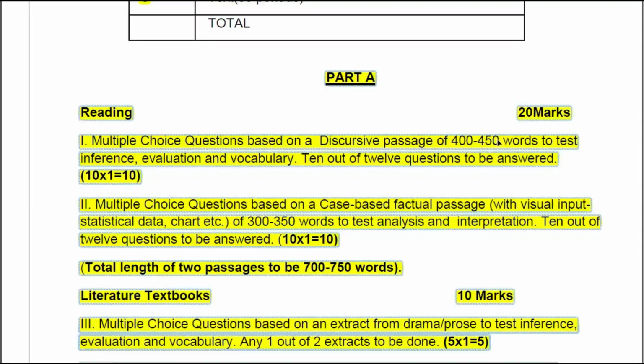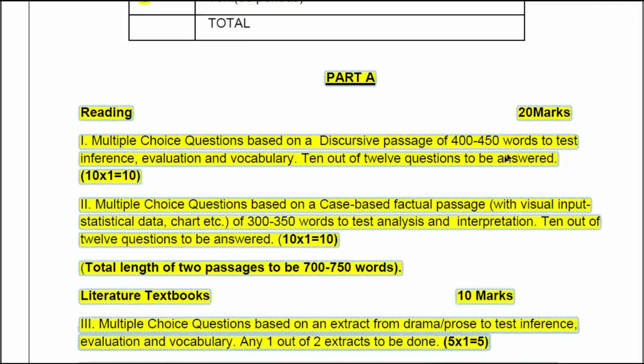Earlier it was 400 to 450 in the first passage. But this passage is also somewhat different. You see this, it is a case-based factual passage with visual input, statistical data, chart, etc. So total length of the passage will be 700 to 750 words. That is the length of the passage for these two.